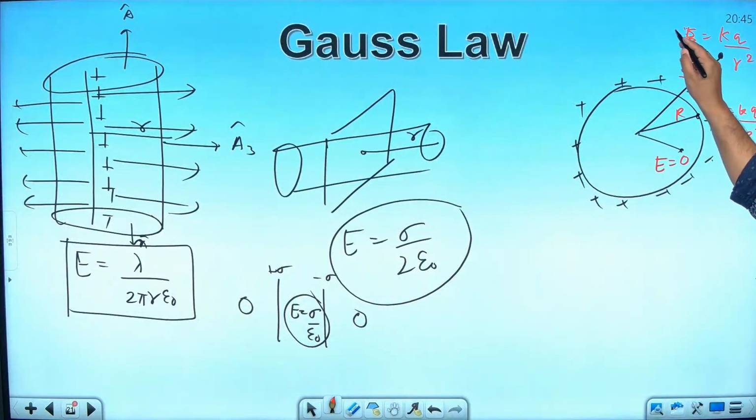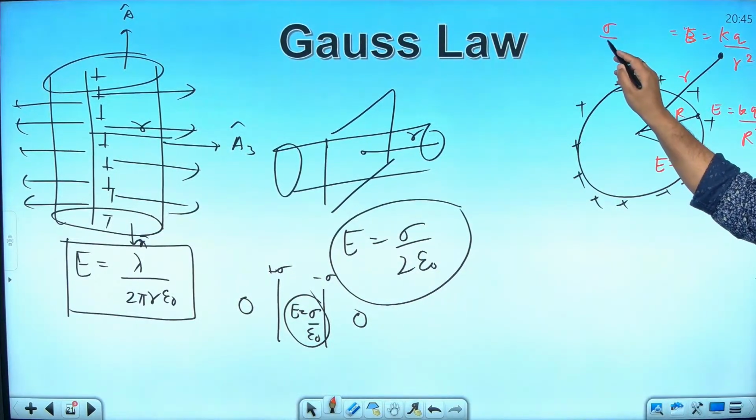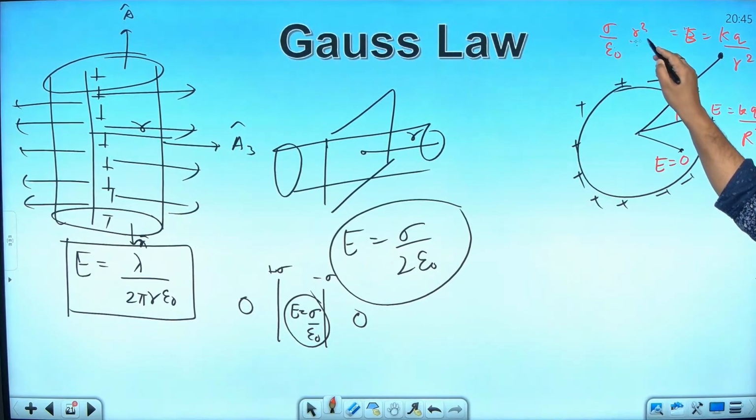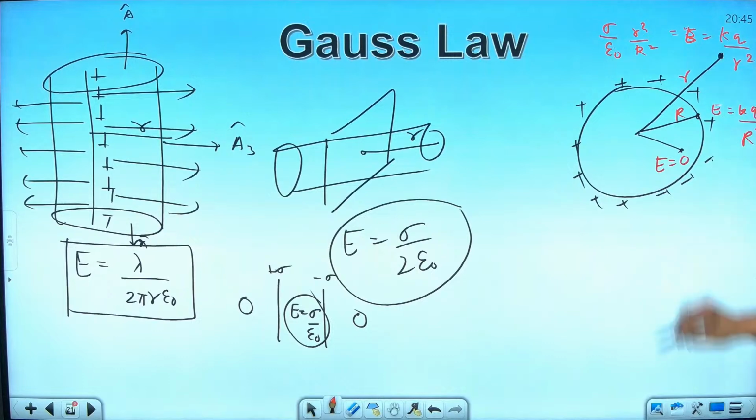What is the value of this? Sigma by epsilon naught into r square by r square. You check, this formula is there. And here it will be sigma by epsilon naught.